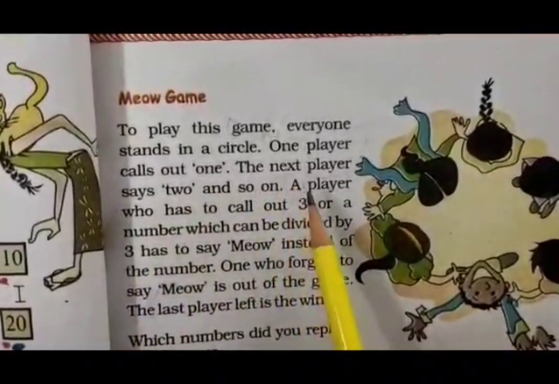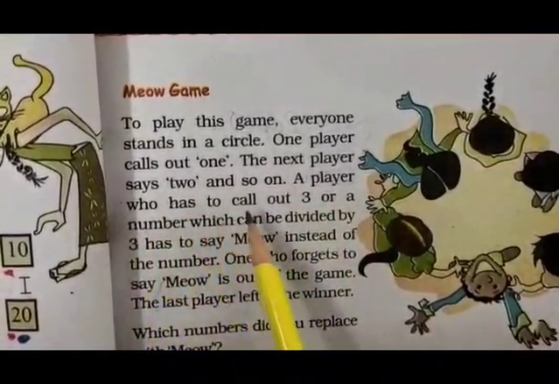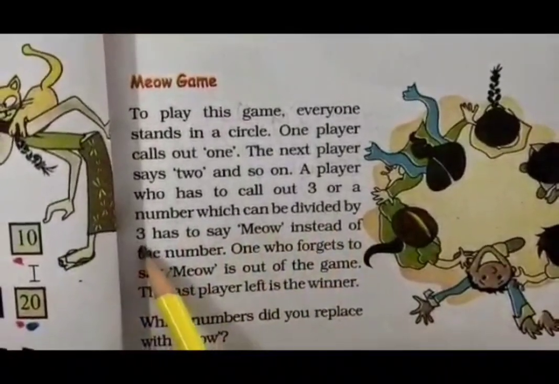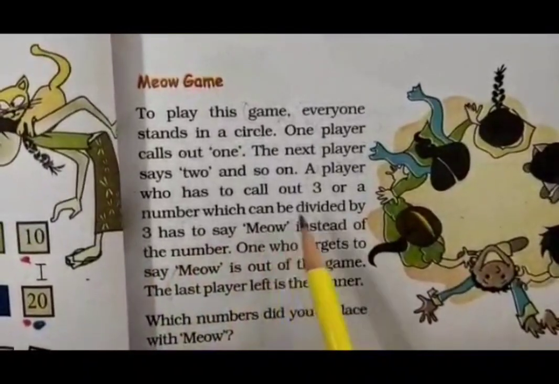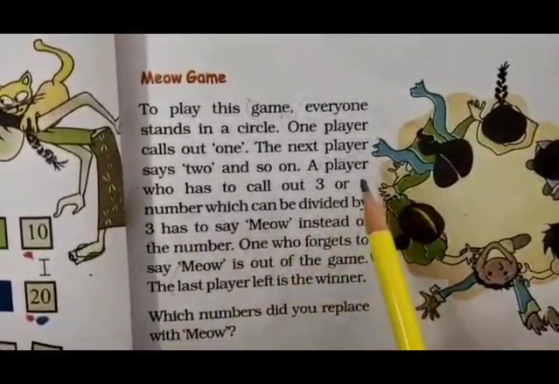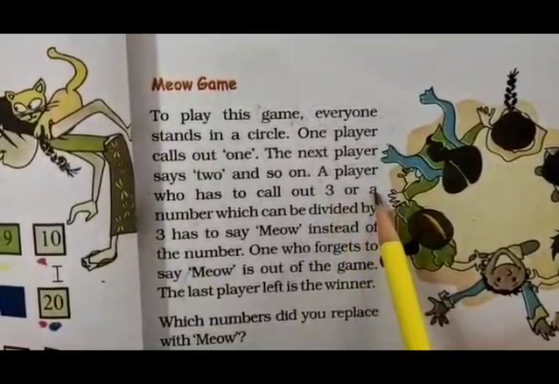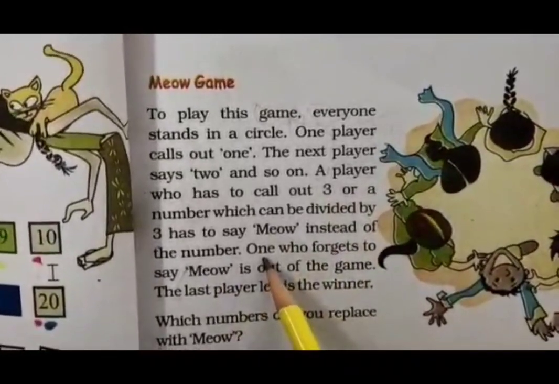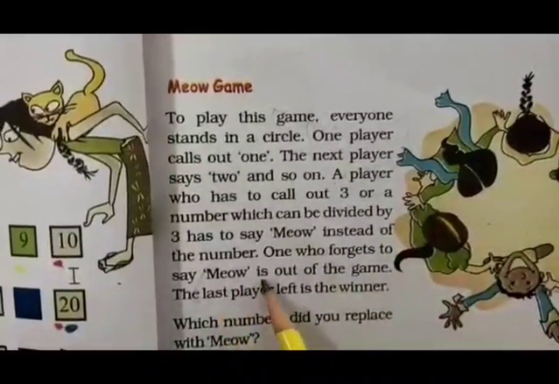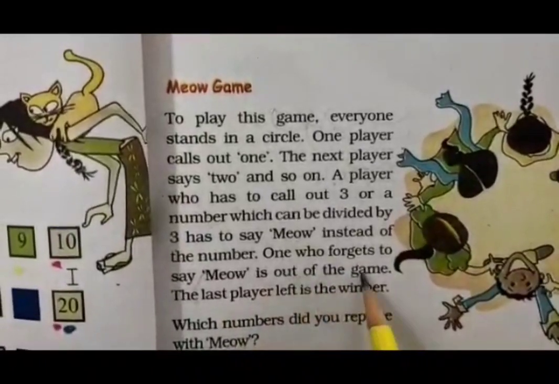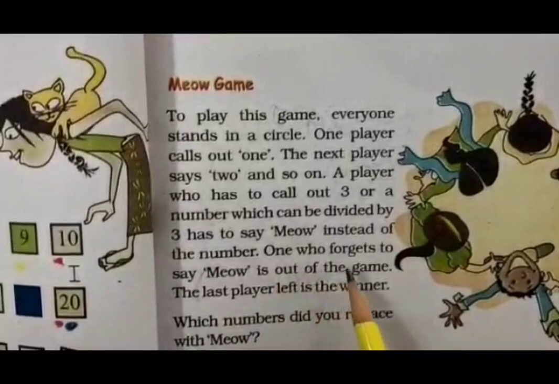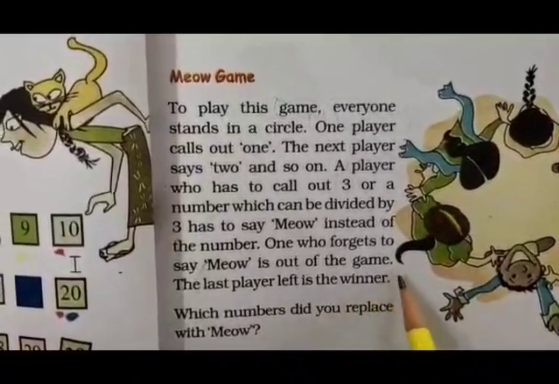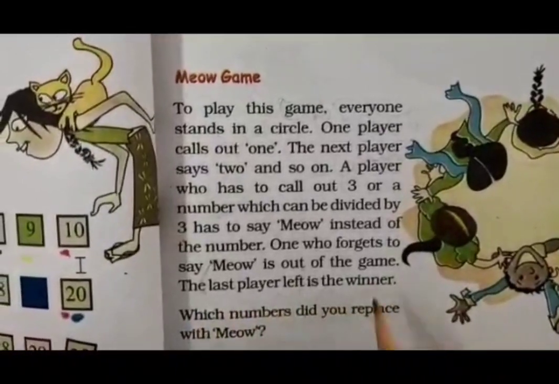But the twist in the game is that a player who has to call out 3 or a number which can be divided by 3 has to say meow. It means we are supposed to say the table of 3. Wherever the multiples of 3 come, we are supposed to say meow instead of the number. One who forgets to say meow and tells the number is out of the game. The last player left is the winner.